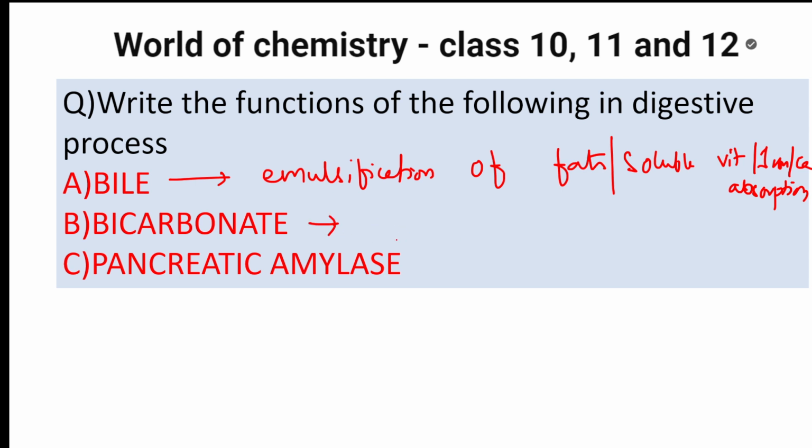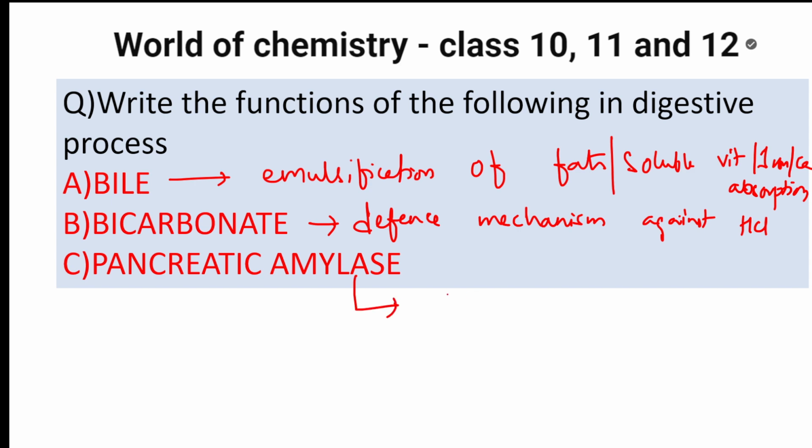So it's a defense mechanism against HCl. Because HCl is acidic in nature, it will protect the inner layers.